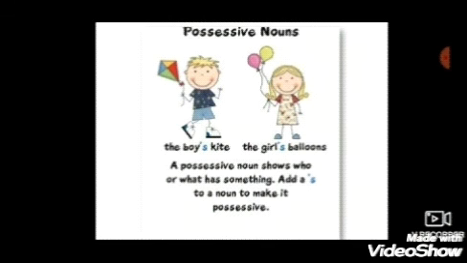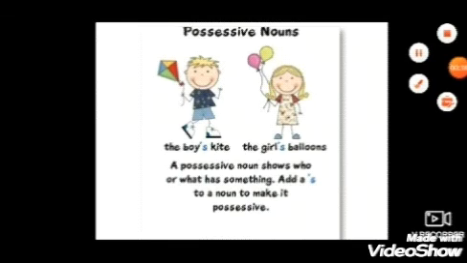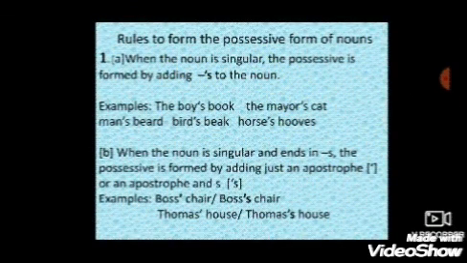From this picture also, it will be clear to you. See the example: the boy's kite, the girl's balloons. Here, the possessive noun shows who or what has something. So, to make the possessive, you have to add an apostrophe and s. So, you can make the possessive form of a noun. Now, let's go through the rules to form the possessive form of nouns.